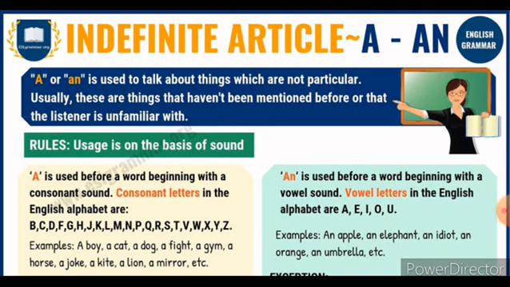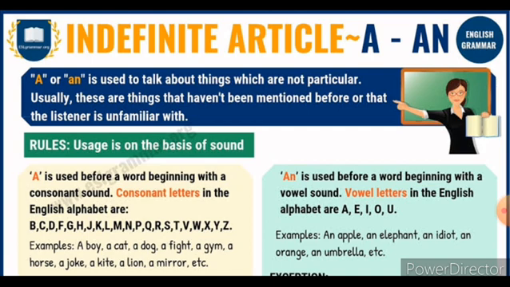So now look at this example. A boy is there. Boy. Find out the sound, children. Is it a vowel sound or a consonant sound? Boy. Pronounce it. It is a consonant letter and it produces the consonant sound. Boy is a singular noun. So if it is a singular noun and it gives a consonant sound, immediately you can use the article a. So, a boy.